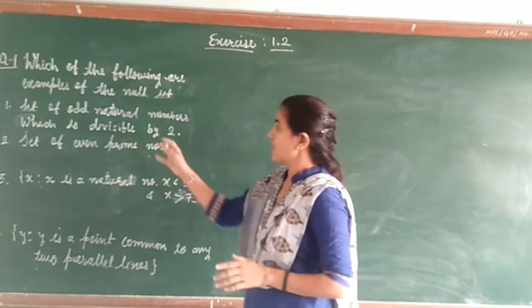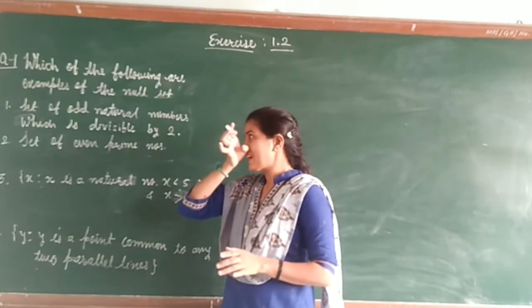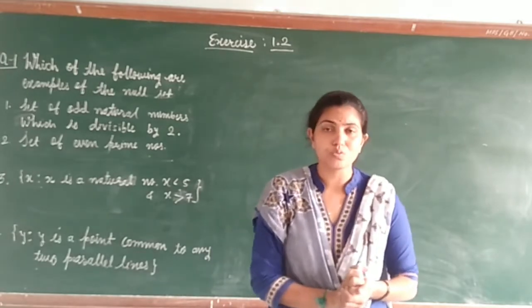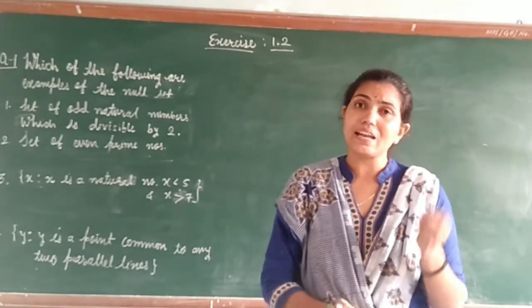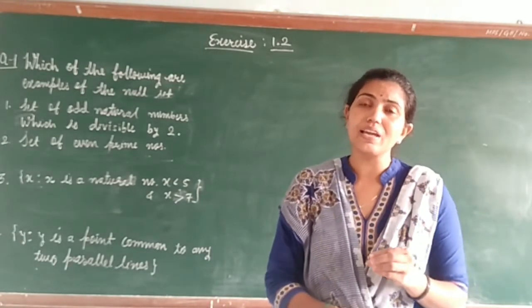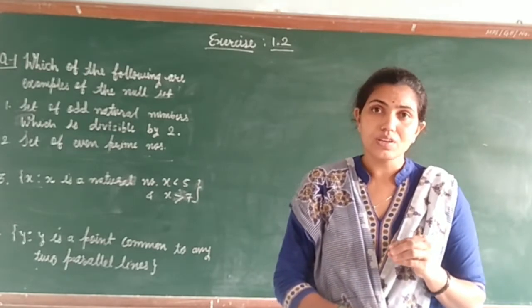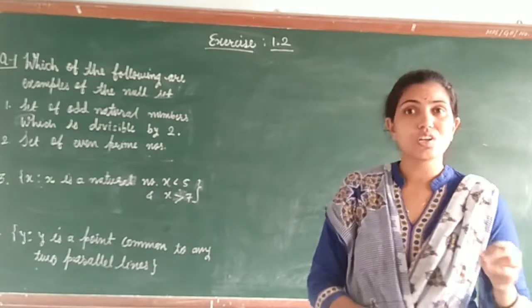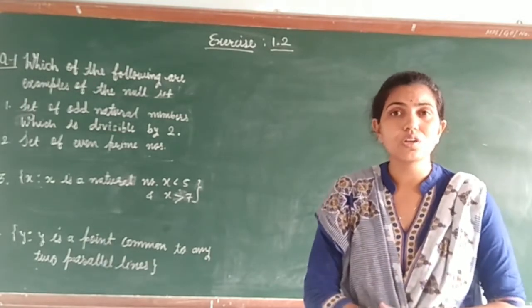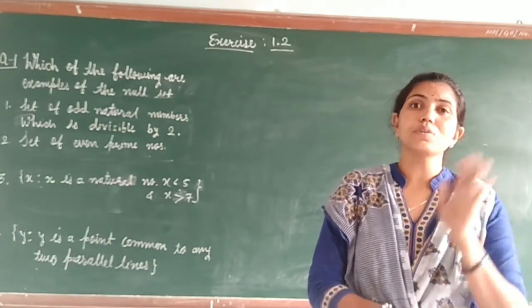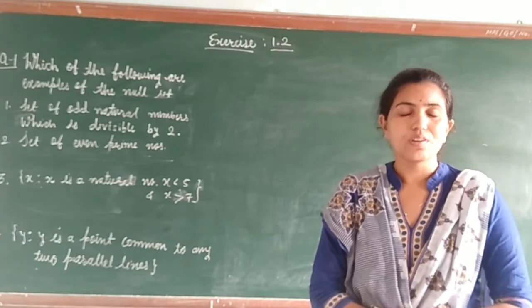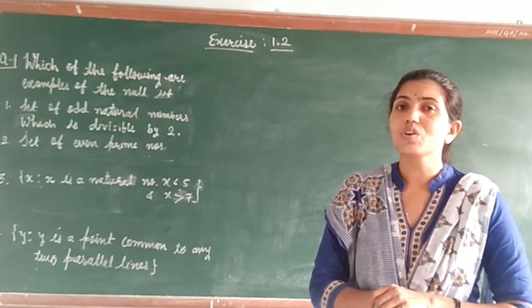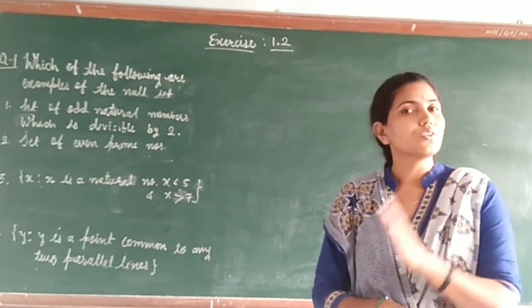Here the first is the set of odd natural numbers which are divisible by 2. Have you seen any odd natural number which is divisible by 2? What is your answer? Yes, you all know the answer. It is no, nothing.